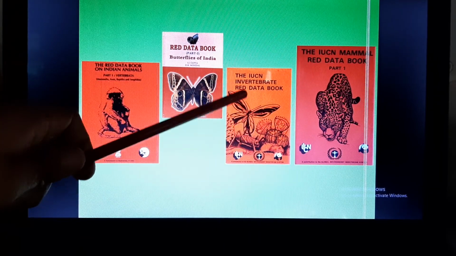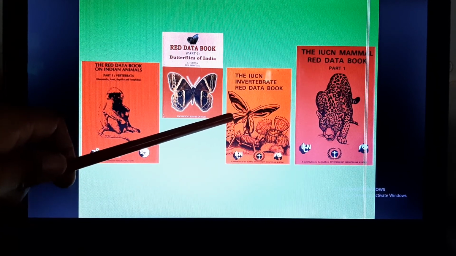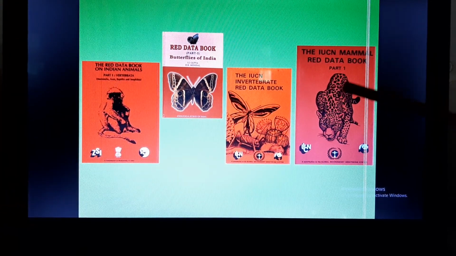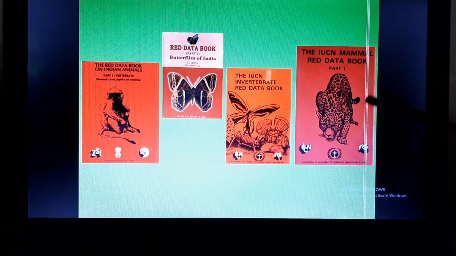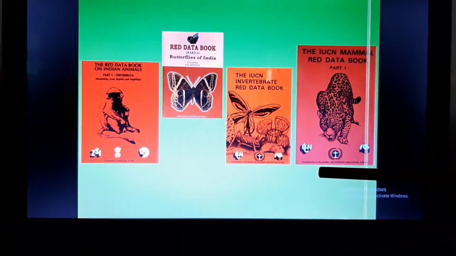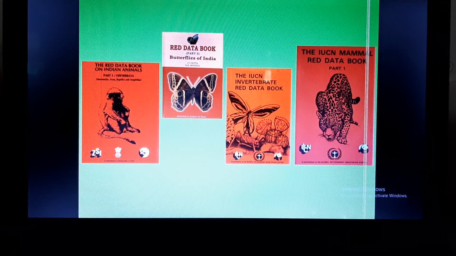Now you can see here the IUCN Invertebrate Red Data Book, and here you can see the IUCN Mammal Red Data Book. These are a few examples. There are many more Red Data Books for different species and for different countries.